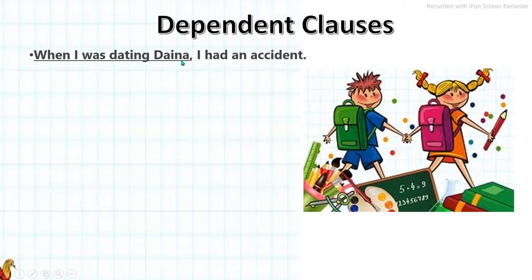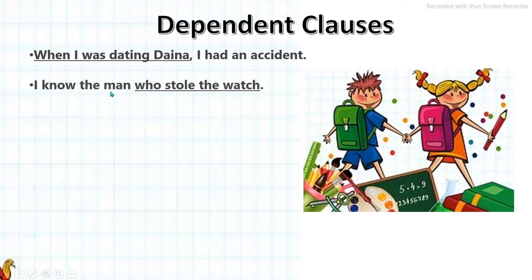So when I was dating Diana, if we just speak this much, it does not make clear meaning. And the other structure we had seen is that it begins with a subordinating conjunction. So here when is the subordinating conjunction, then subject, then verb. So it cannot stand alone. It has to be used along with the independent or main clause.